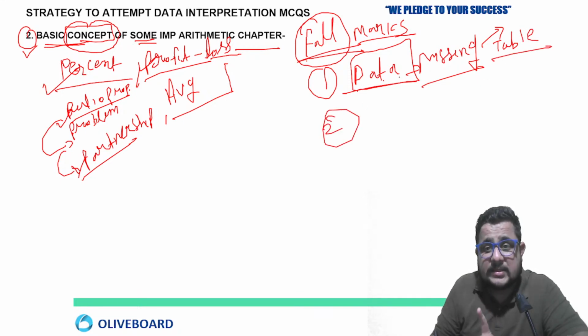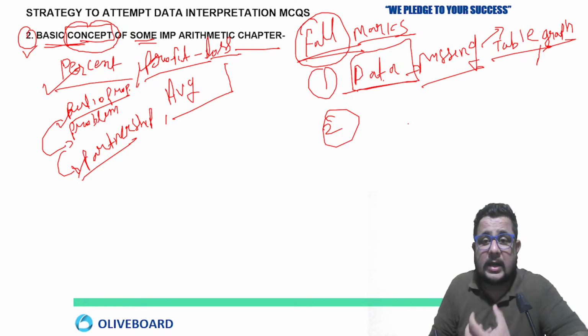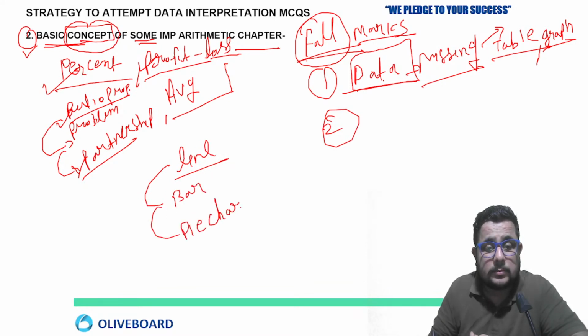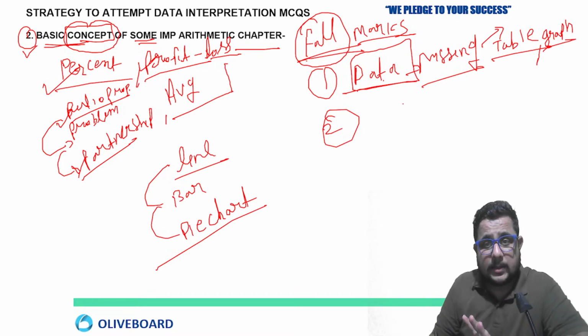Second one, this data missing table or graph based also you can put here. Graph will be there, right? Graph based means what? Line graph will be there, bar graph can be there, right? Pie chart, right?